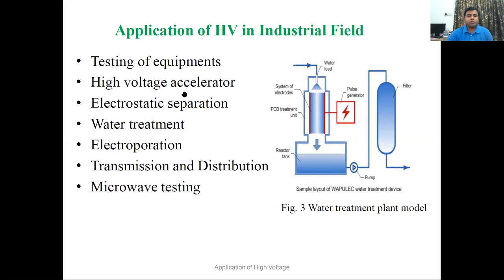High voltage is also used in nuclear research, in particular particle accelerators, in electrostatic separation, meaning electrostatic precipitators, and water treatment. This is an example of a small water treatment plant. Electroporation, transmission and distribution, and microwave testing. So these are some industrial applications of high voltage.